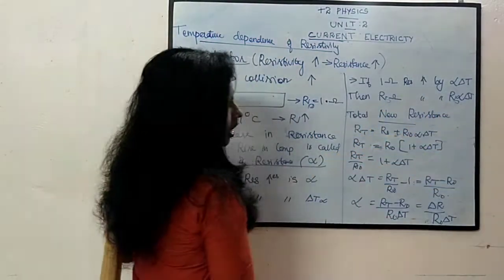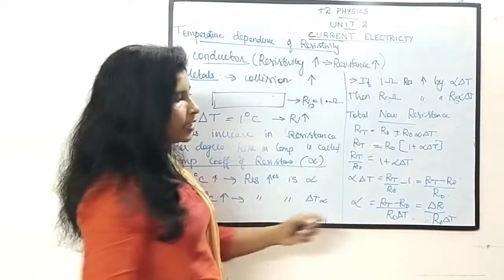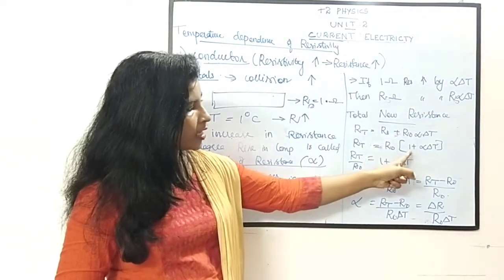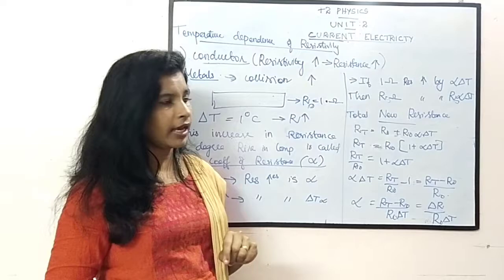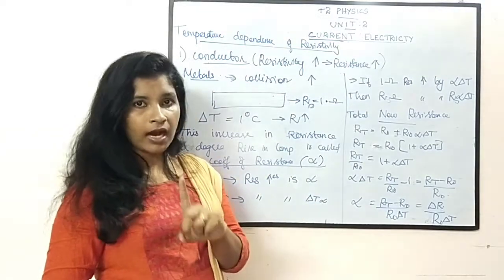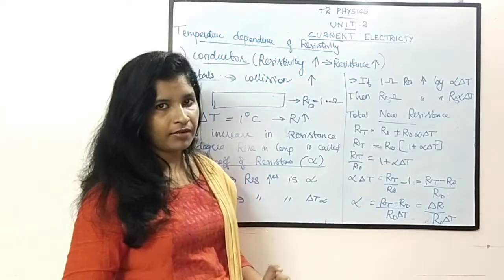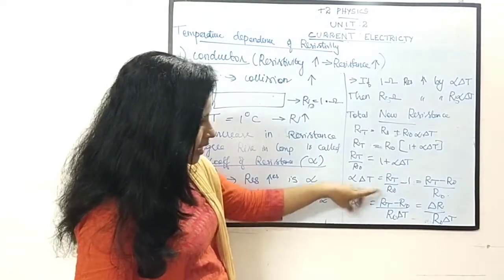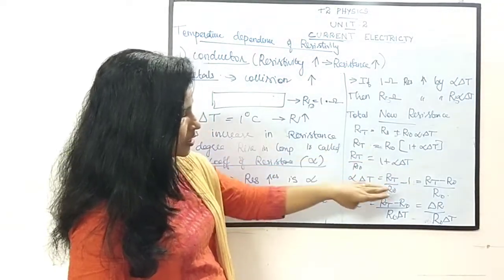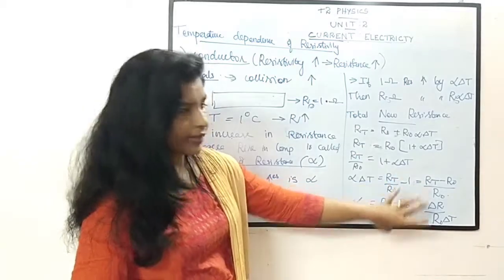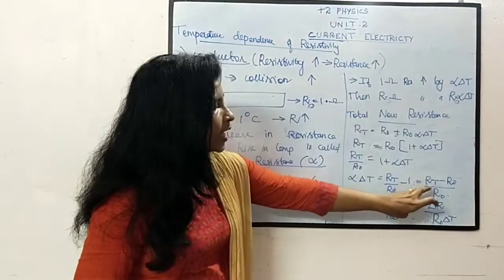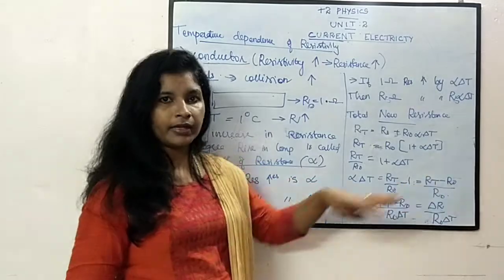Similarly here we can take R0. So we are writing like this. Here R0 is common. Take it outside: 1 plus alpha del T. Our aim is to calculate alpha. So RT by R0 equal to 1 plus alpha del T. Take alpha del T on one side and keep this on the other side. So RT by R0 minus 1. Taking the LCM, RT minus R0 divided by R0.